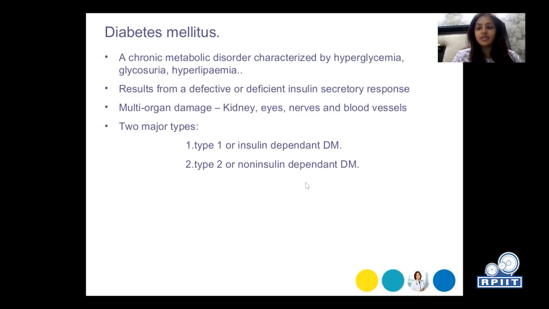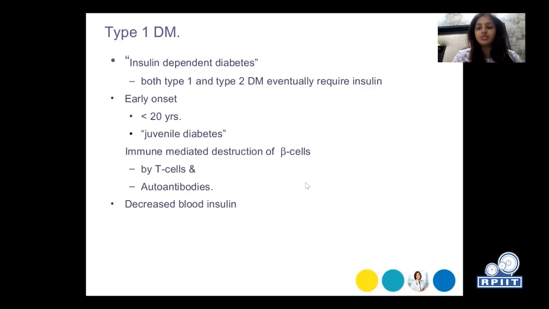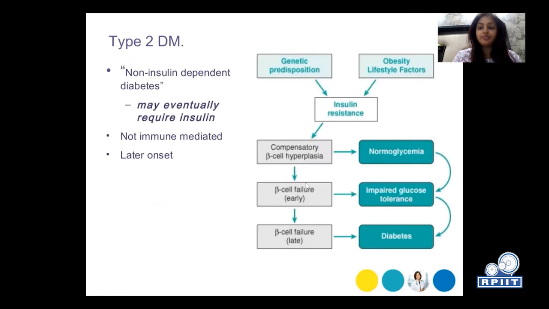There are two major types of diabetes mellitus: Type 1, which is insulin-dependent diabetes mellitus. Type 2, which is non-insulin-dependent diabetes mellitus. Type 1, which is insulin-dependent; both type 1 and type 2 eventually require insulin. Early onset, less than 20 years. Juvenile diabetes, it can also be called as immune-mediated destruction of beta cells, in this, by T cells or autoantibodies. And then there is a decreased release of blood insulin, which increases the blood glucose level.